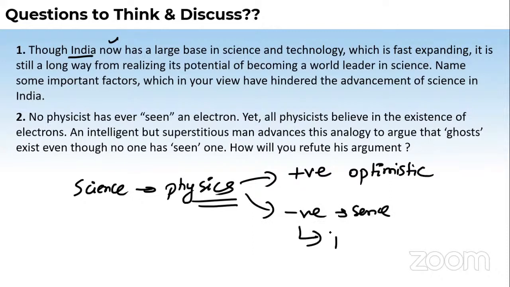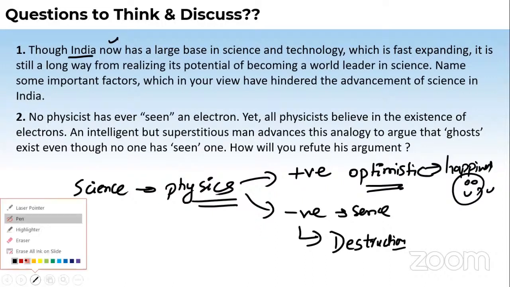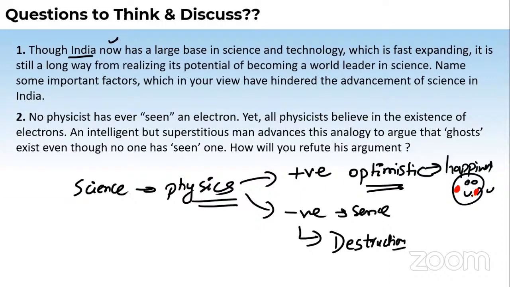A negative sense will bring destruction to humanity and mankind. Positive will bring happiness, which everyone wants, isn't it? We want happiness. So always think in a positive way and use the laws of physics.